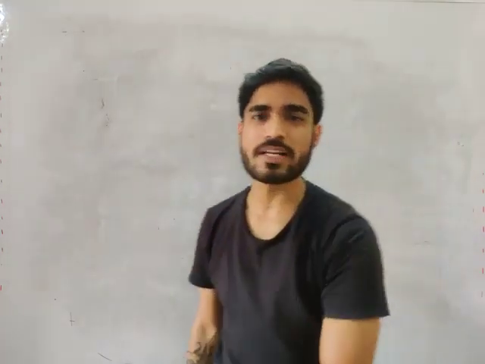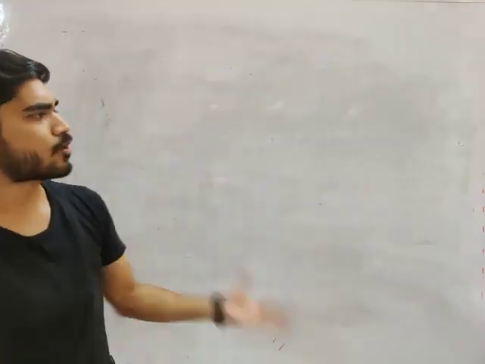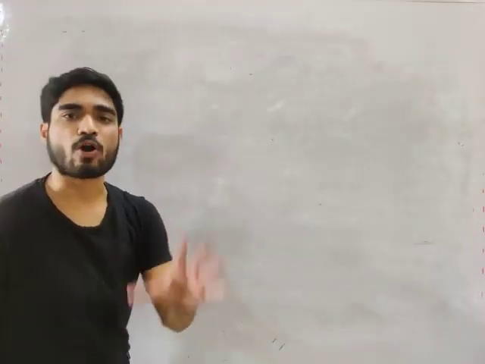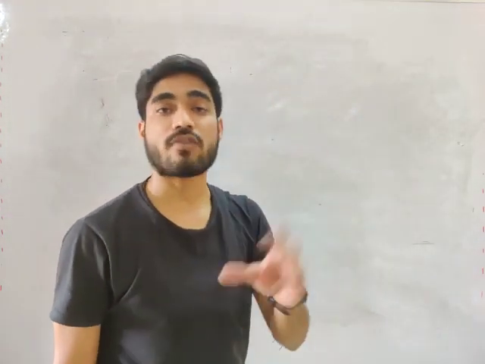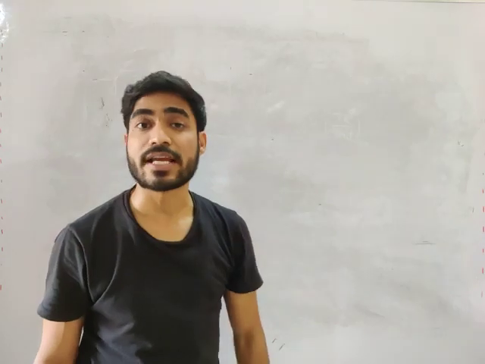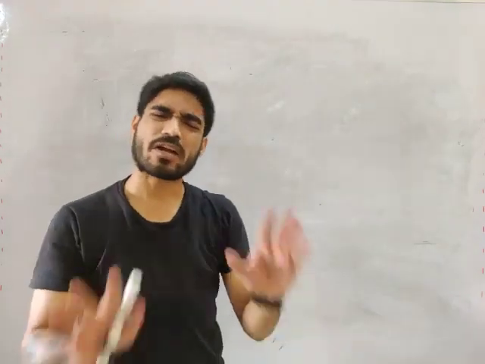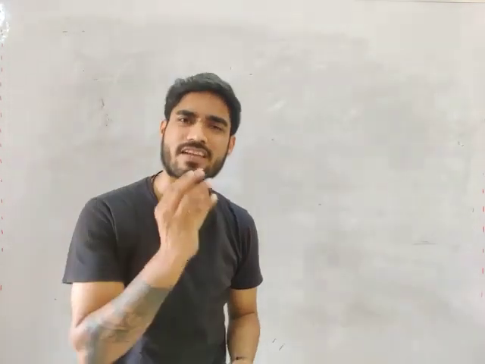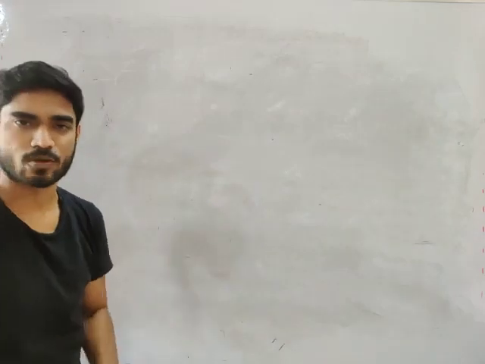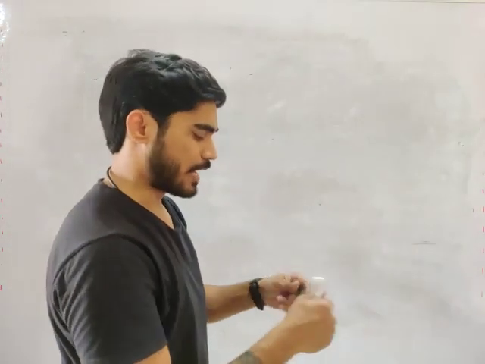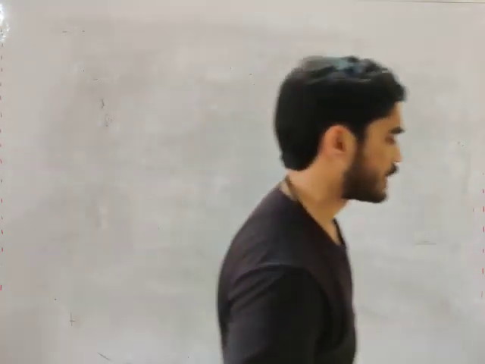You get very easy questions from torsion, so don't worry too much about numericals. That's why I'm not solving too many numericals. From beams you get very good questions, so that's why I solved a lot of problems in case of beams. But in case of shafts you get very easy numericals. That's why we are only seeing one or two examples. Okay, all right. So we will solve one very good example.